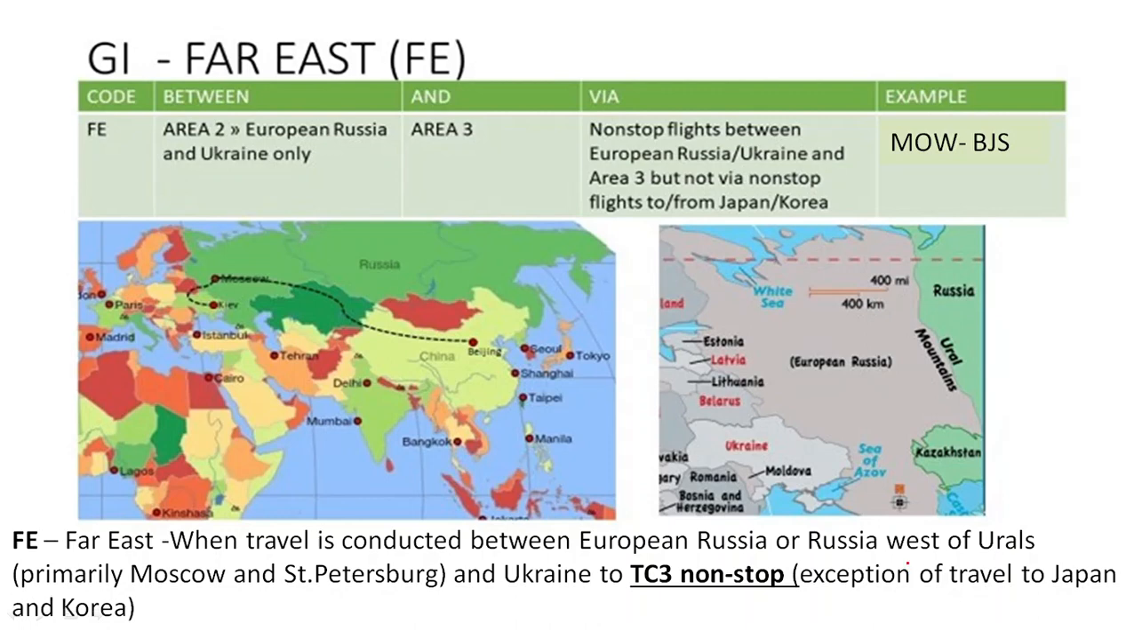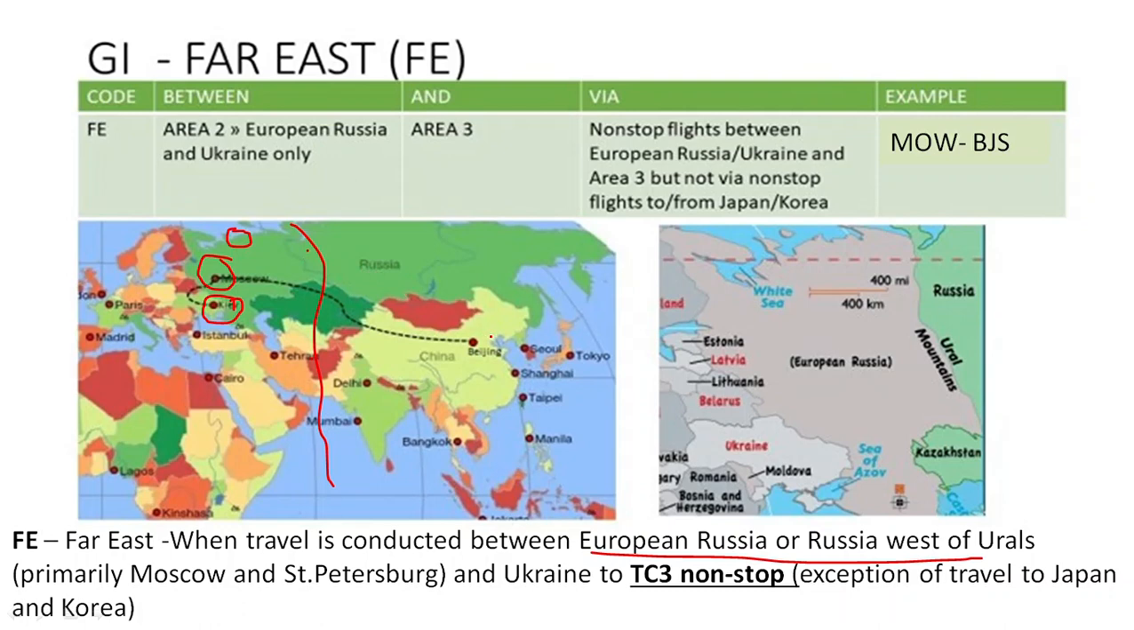Then we have Far East. For Far East, the journey has to be conducted between European Russia. European Russia is the Russia west of the Urals. Here we have a point in Tehran, and here we have the Ural mountains. This is how Area 2 and Area 3 are separated. We all know that. So when a journey is between European Russia, Russia west of the Ural mountains, mainly the region of Moscow, St. Petersburg, LED is the code, and Kiev airport in Ukraine, when a journey is between these points and